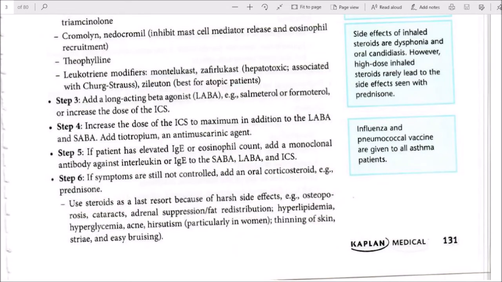Side effects of inhaled corticosteroids are dysphonia and or candidiasis. However, high-dose inhaled steroids rarely lead to the side effects seen with prednisone. Influenza and pneumococcal vaccines are given to all asthma patients.